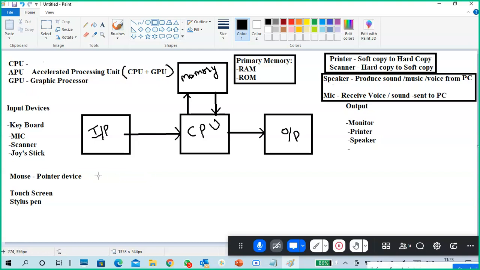RAM and ROM. Next, what are the secondary memory devices?